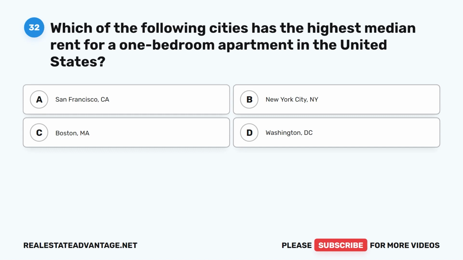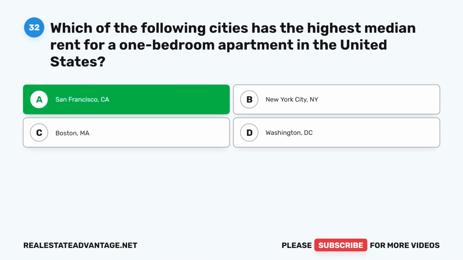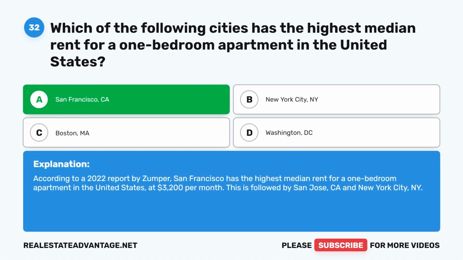New York City, New York. C. Boston, Massachusetts. D. Washington, D.C. The correct answer is A. San Francisco, California. According to a 2022 report by Zumper, San Francisco has the highest median rent for a one-bedroom apartment in the United States at $3,200 per month. This is followed by San Jose, California, and New York City, New York.